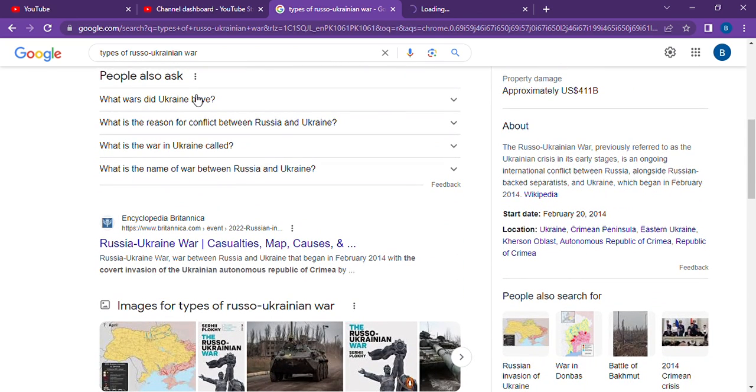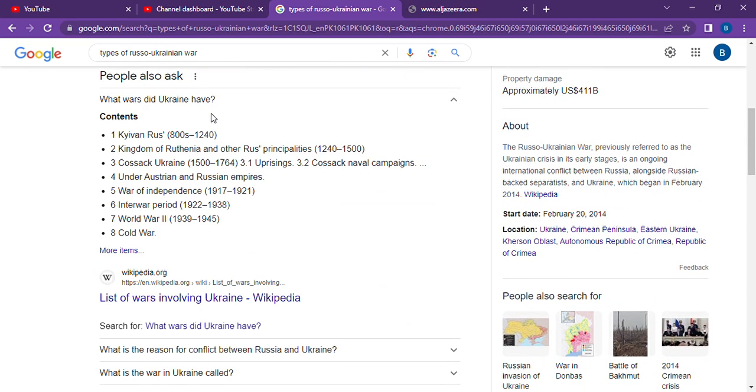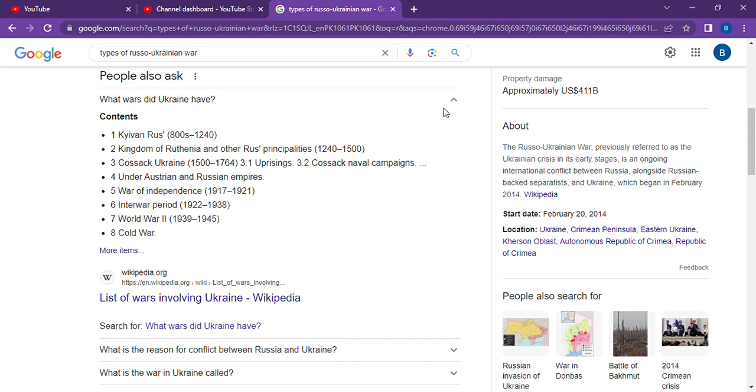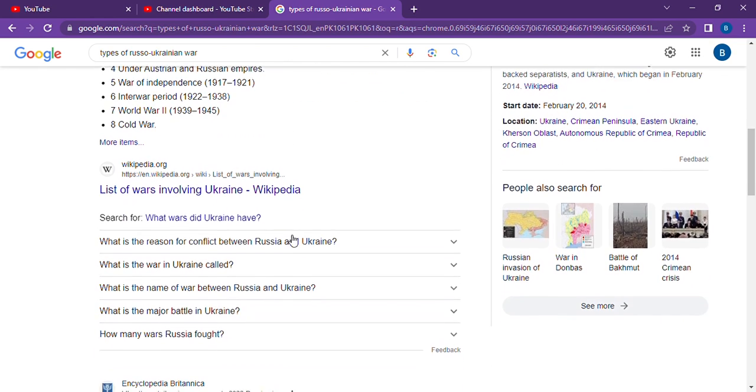What wars did Ukraine have? There are a number of wars Ukraine has had, which include the Kiev War, the Kingdom of Ruthenia, and the Cold War. So these are the number of wars Ukraine has had.